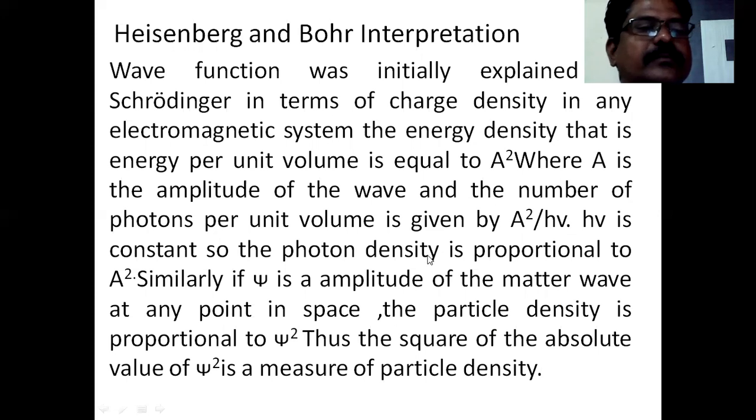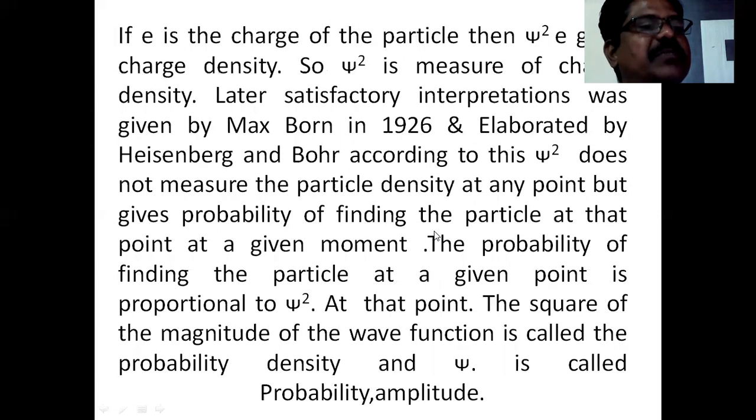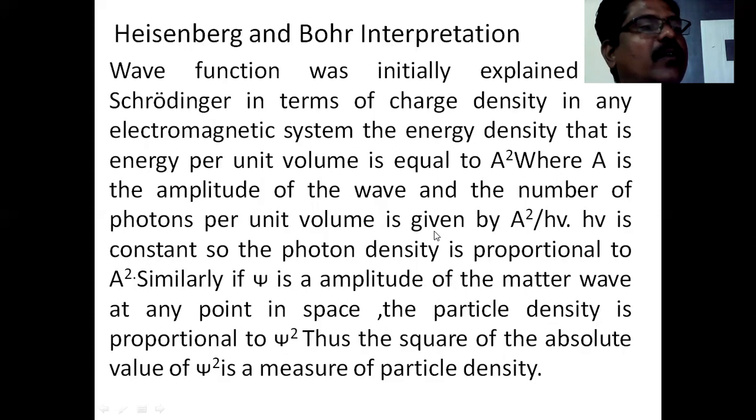Same thing applies to the wave function. If psi is the amplitude of the matter wave at any point in space, the particle density is proportional to psi squared, similar to A squared and the charge density.